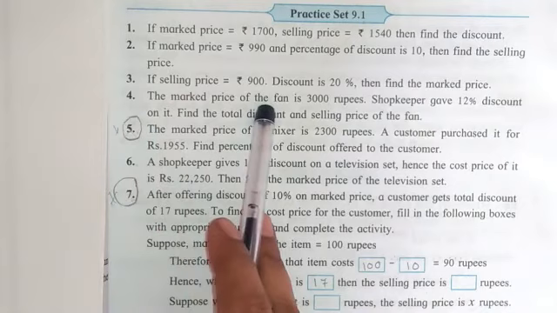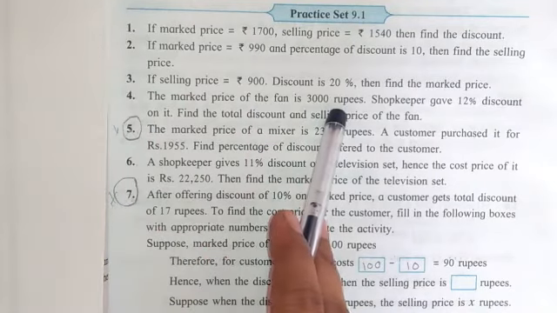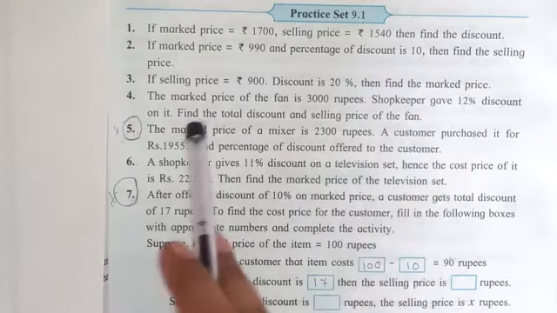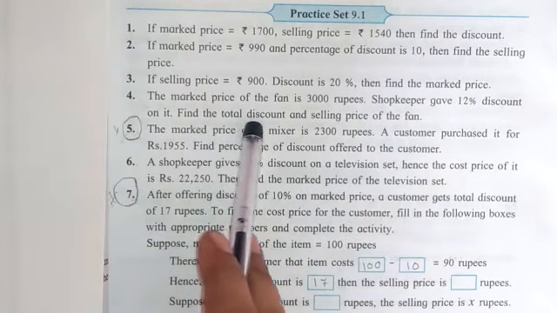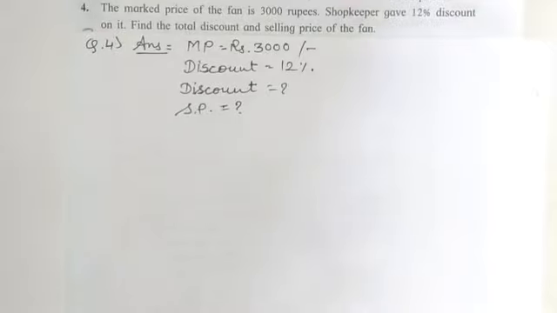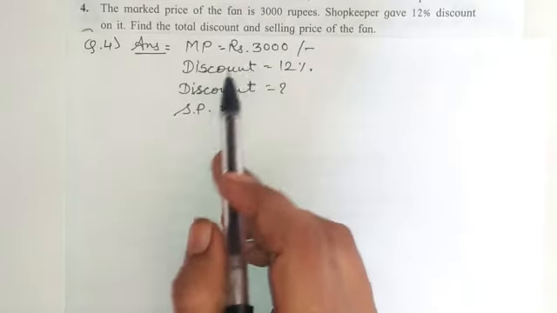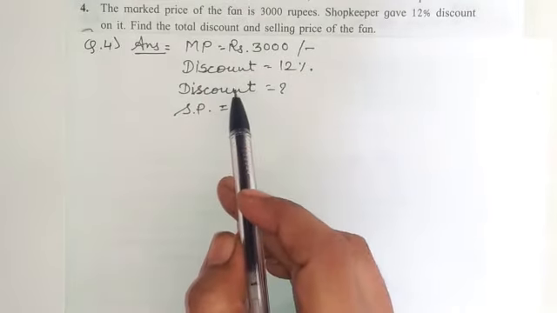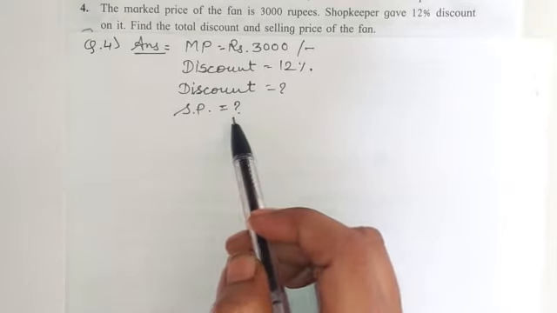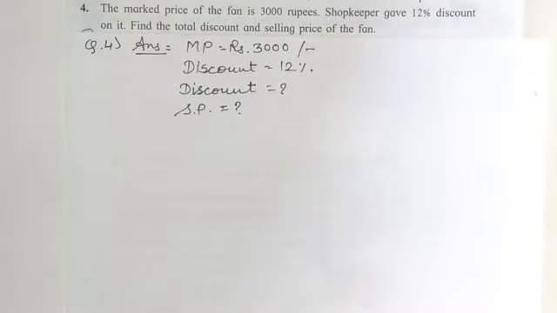The mark price of a fan is rupees 3000 and the shopkeeper gave a 12% discount on the fan. Find out the total discount and the selling price of the fan. Let's write what is given here. Mark price 3000, discount 12%. We have to find the discount in rupees and the selling price. Now first of all, write out the formula.